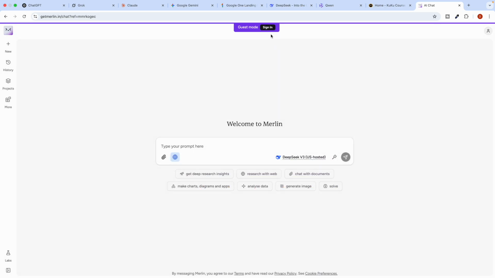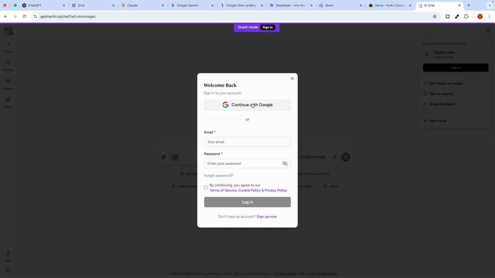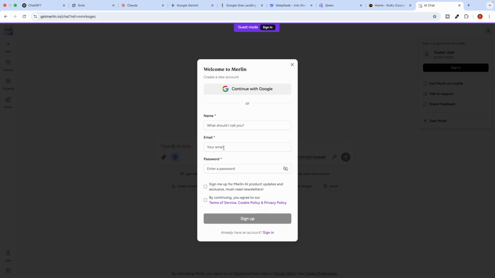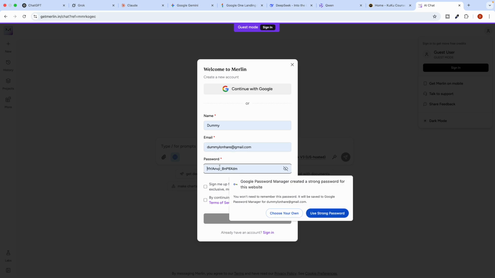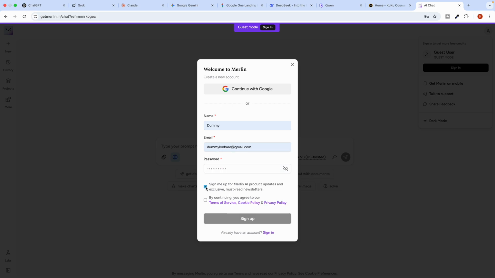What you can do is click on the profile option, and then click on sign in. After this you will see the option to continue with Google, or you can put your email address and password to sign in in case you already have an account, or you can click on the sign up now option. I am going to put my email here, and whatever password you want to set, and then click on the sign up button.